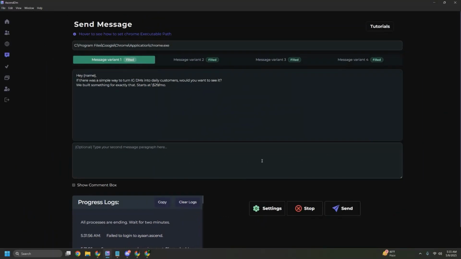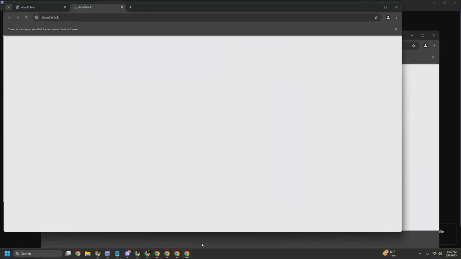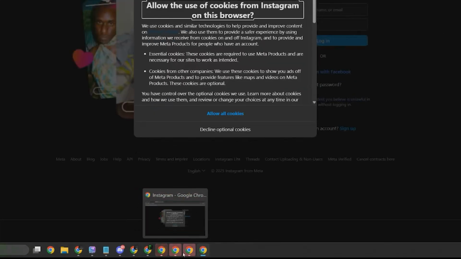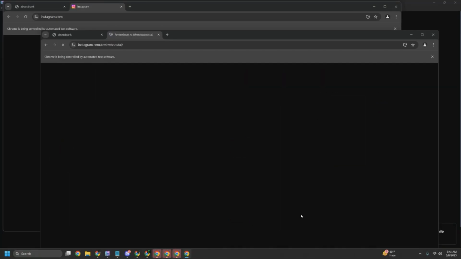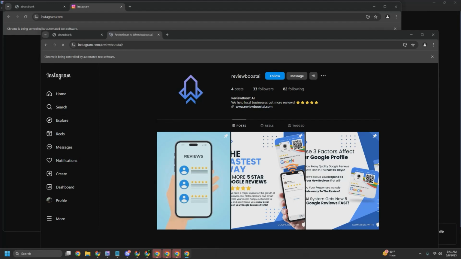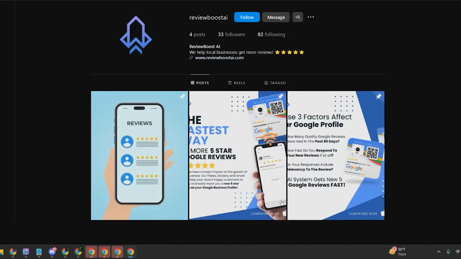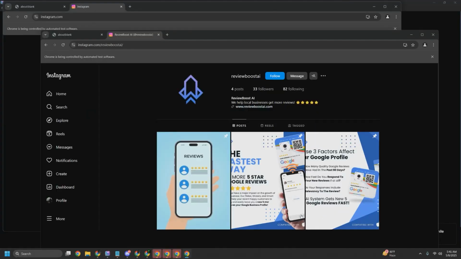Everything looks good, so I'm going to close this, and now I'm going to press send, and let's watch the magic. As you can see, 4 different browsers open. So after hitting the send button, you actually don't need to do anything. The bot will log in automatically. As you can see, it's going to go to the profiles and it's going to take the actions and send them DMs on its own. So let's see this in action.